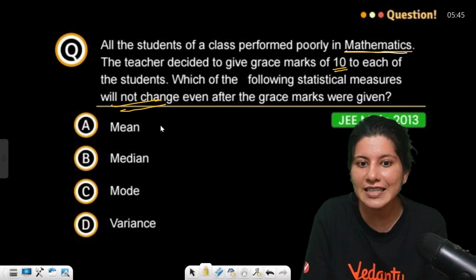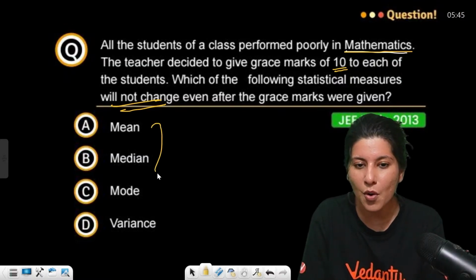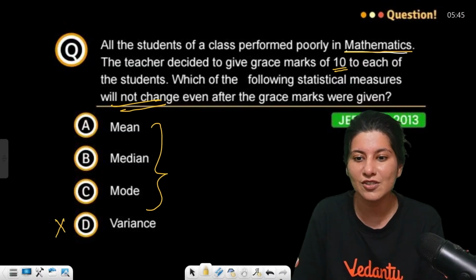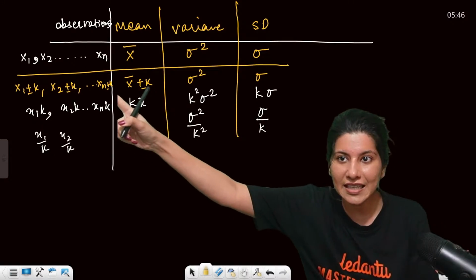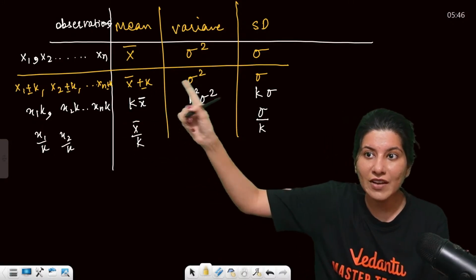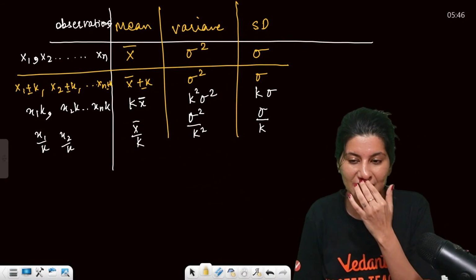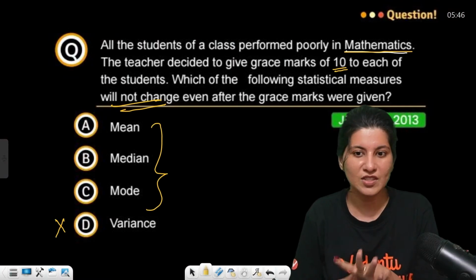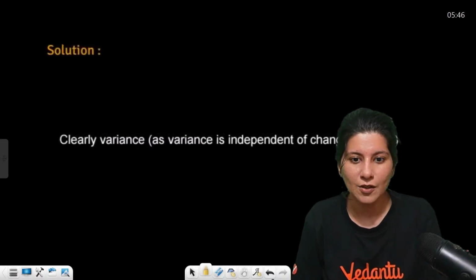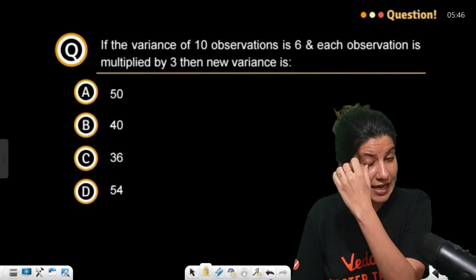Mean will definitely change. Okay, so out of all, we know variance will not change, right? If you add anything to all the observations, then variance and standard deviation are the two things which will not change. Mean, median, mode will all be changed. JEE Main 2013 problem. Okay, so variance is the answer.